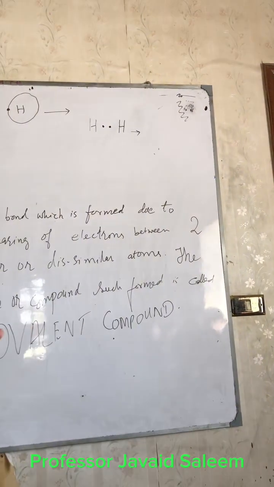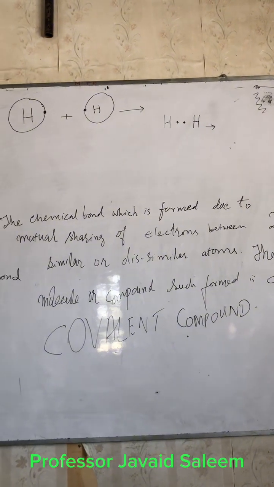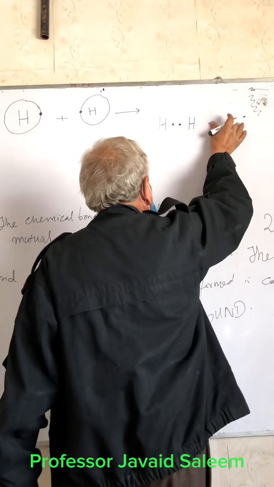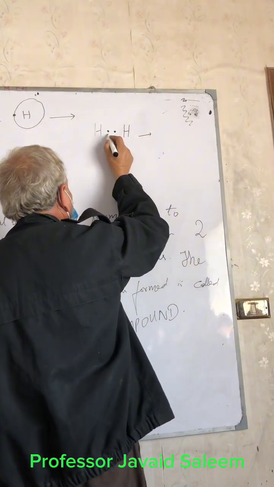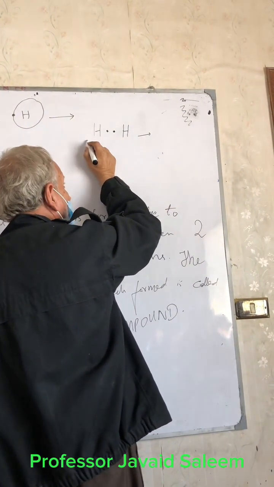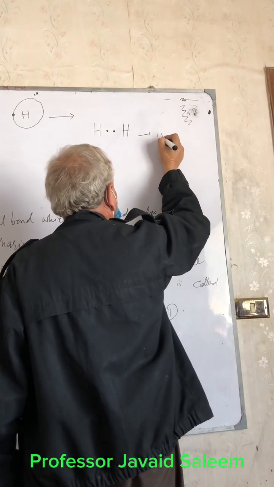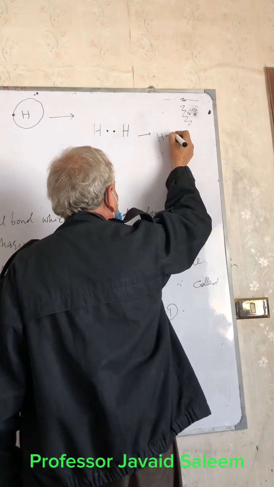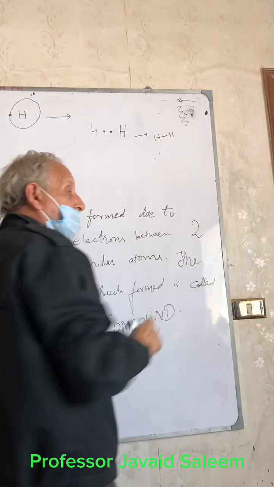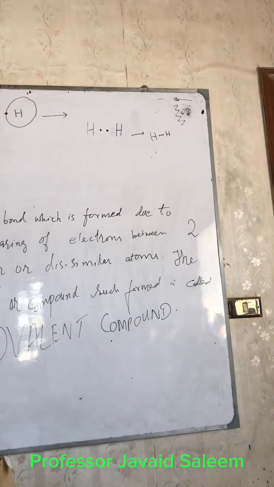On the board, by the grace of Almighty Allah, you will now see how it happens. This is another form, closer, with one electron from the left-hand hydrogen and one electron from the right-hand hydrogen. In geometry, you know, for any dotted line there are two points hidden against each dot. A line is made when two points meet each other.